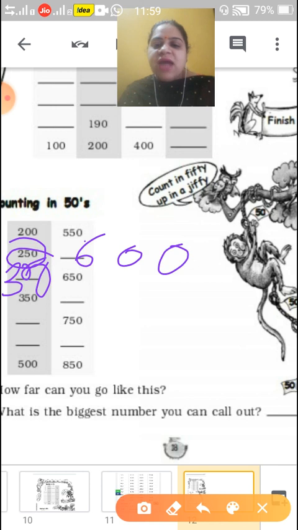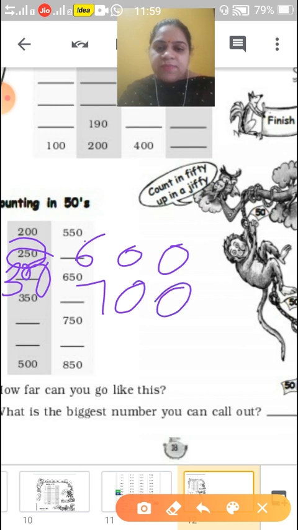Now if we add 50 to 300, it will come 350. Same, if we add 50 to 650, then it will come 700. Now next is 350. If we add 50 to 350, what will come? It will come 400. And here it is already given like 700. If we add 50, it will come 750.